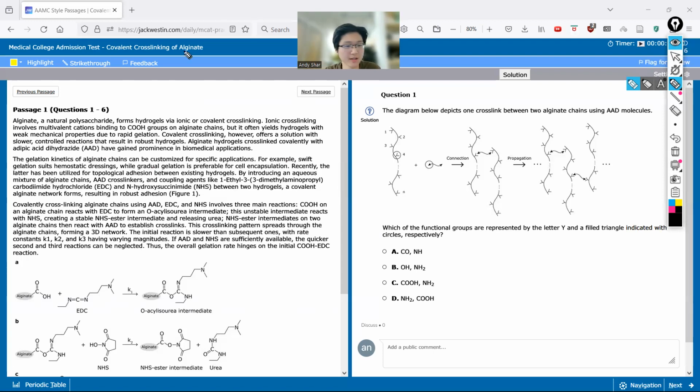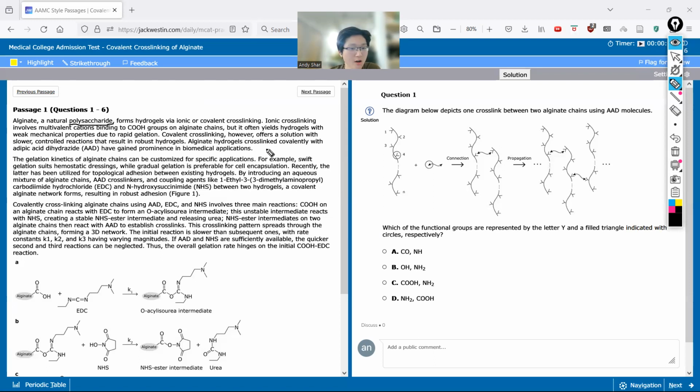So I don't know about you, but when I finish reading a passage out loud, I understand nothing of what I just read. So I'll go back and read it in my own head and try to see what was important, right? Okay, so the main thing here is alginate, right? So this is a polysaccharide, right? So this is a polymer. So it's essentially a really big compound that's made up of a lot of smaller subunits, which in this case is sugars. So it's just a lot of sugars bonded together, and they're forming these things called hydrogels.